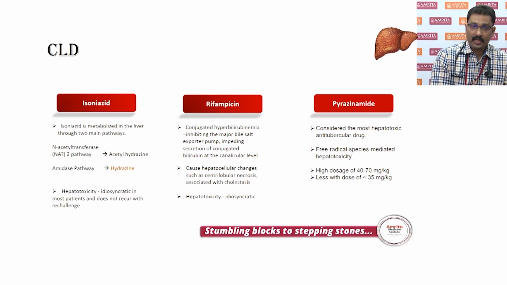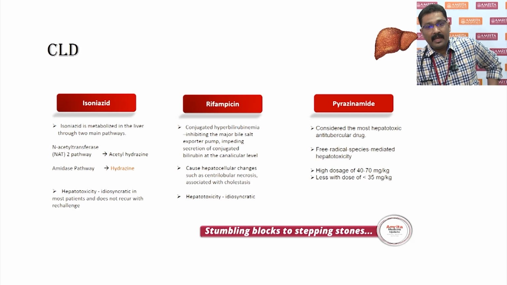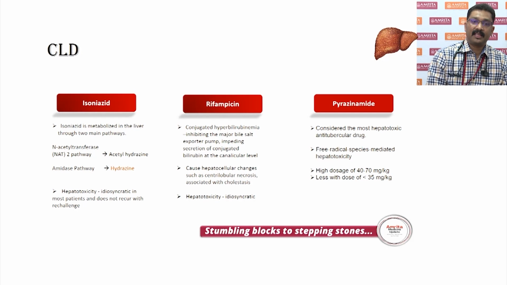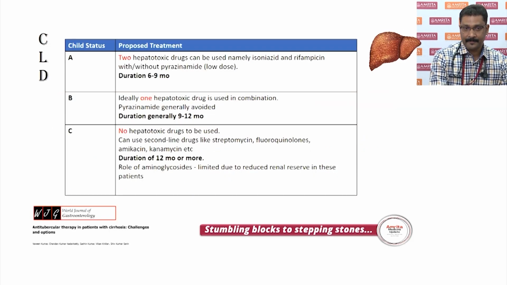Rifampicin causes conjugated hyperbilirubinemia, inhibiting the major bile salt exporter pump, impeding the secretion of conjugated bilirubin at the canalicular level. And this causes hepatocellular damage. Again, here the hepatotoxicity that occurs is idiosyncratic. Whereas pyrazinamide is considered the most hepatotoxic antitubercular drug. The free radical species mediated hepatotoxicity occurs, especially in high doses, that is about 40 to 70, but usually our dose is actually less than 35 milligram per kg.